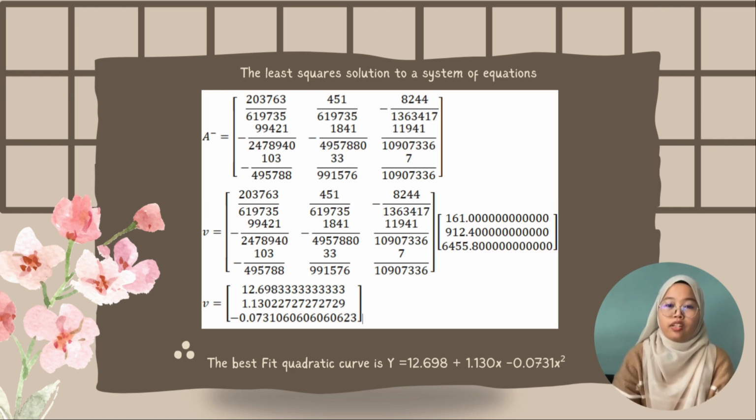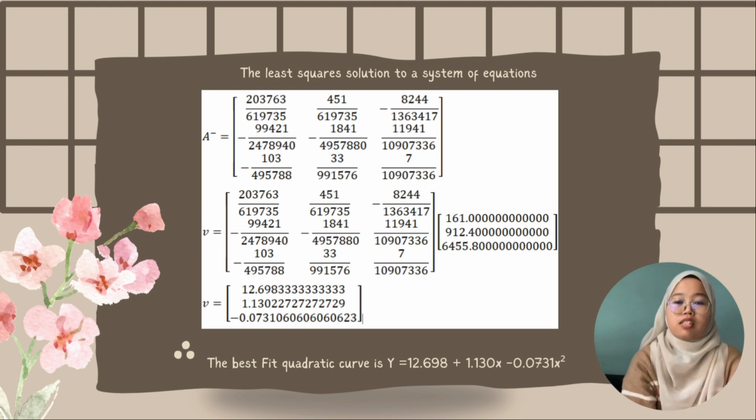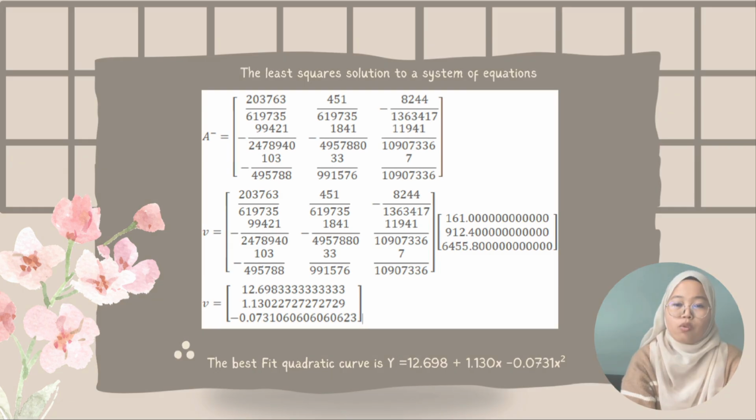As shown here, after performing the necessary matrix operations, we obtain the solution vector. This gives us the equation of the best fit quadratic curve, y = 12.698 + 1.1030x - 0.0731x squared.